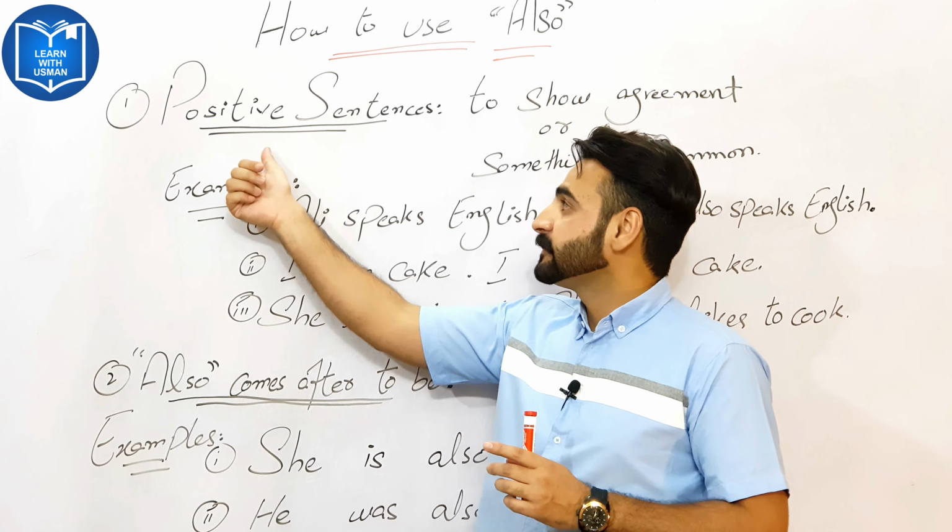He can also speak French. Here we use "can". Can is a modal verb. Before "also" we use a modal verb, and after "also" we use the infinitive. Got my point? The fourth one is: she can also drive a car. In this example, after the modal verb we use "also", and before the infinitive we use "also".